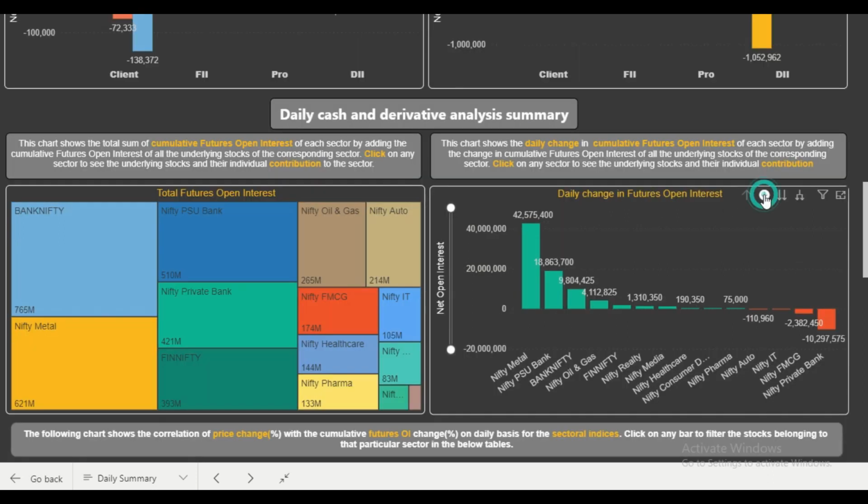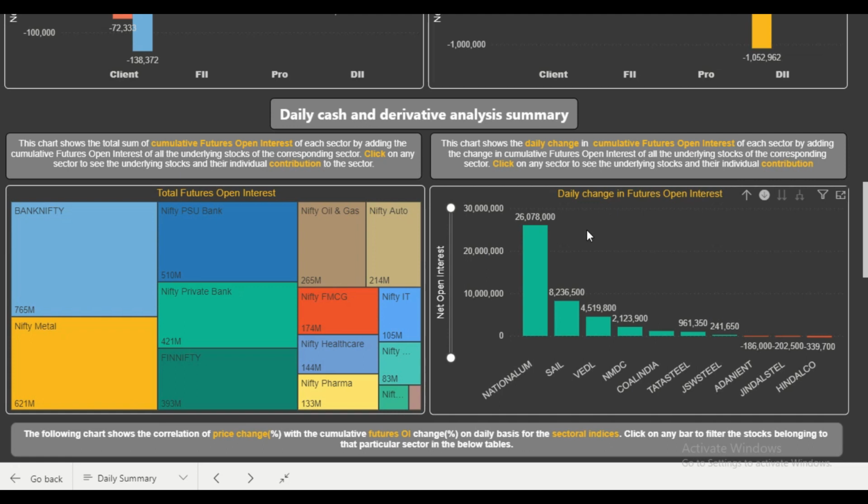Now if we click on this drill down button and then click on any bar, you can drill down to the stocks level. So now you can see the stocks which belong to the Nifty Metal Index, as we clicked on that particular bar. You can see that maximum open interest was generated in National Aluminium, then SAIL, then Vedanta, then NMDC, and similarly. So you can see that 4-5 stocks, and out of that National Aluminium was the star performer.